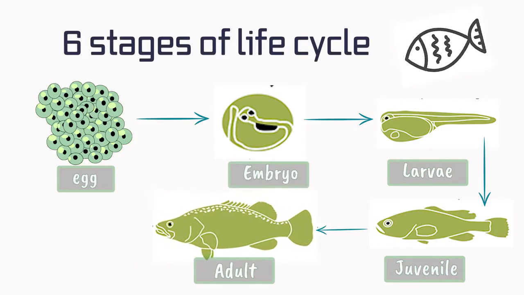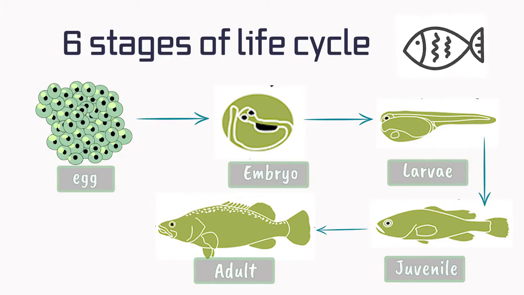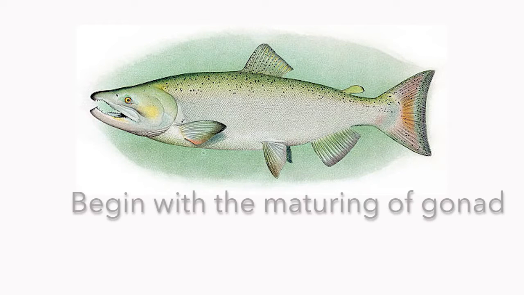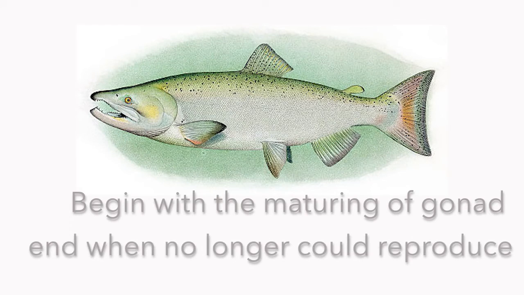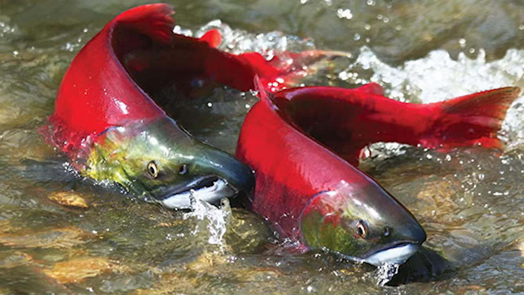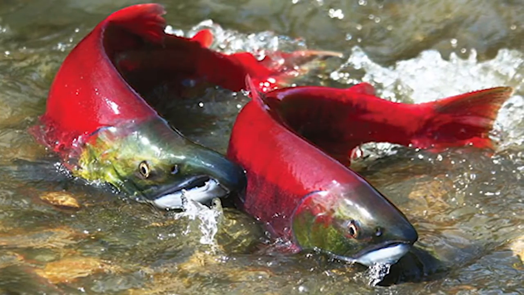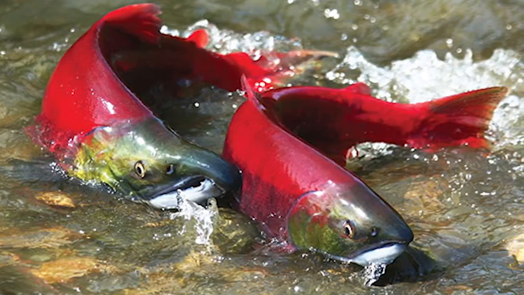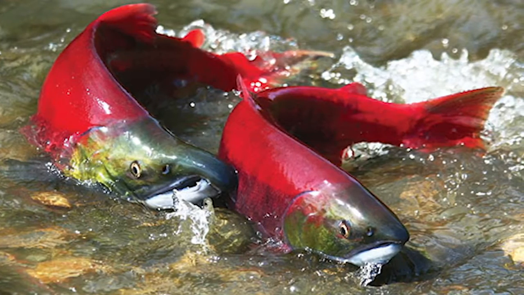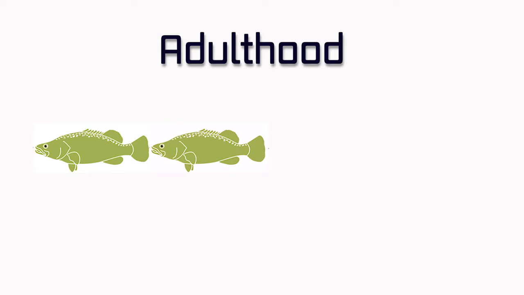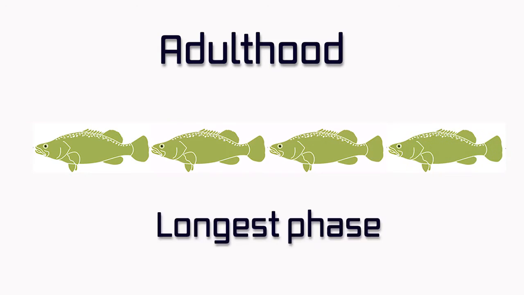Adulthood begins when the reproduction capability is fully functional. It will begin with the first maturing of gonad and end when it no longer could reproduce. Changes of color pattern, spawning behavior, and secondary characters in certain species will be clearly observed during this period. The adulthood could be the longest phase in many fish lives, as it can last for many years.